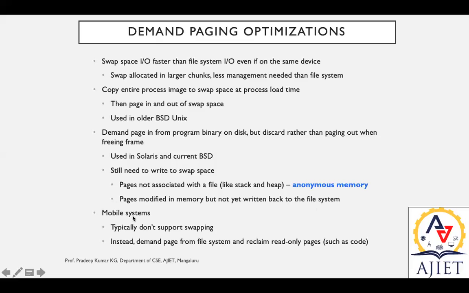Mobile systems don't support swapping easily. So if there is a need, demand page from the file system and then reclaim read-only pages such as code. We can give an example with respect to mobile systems. Consider your Android mobile phone. You want to dial one of your friends who is not a frequent contact, not in touch every day.